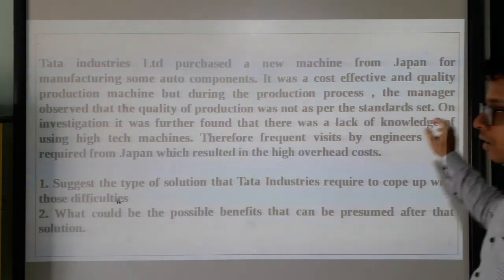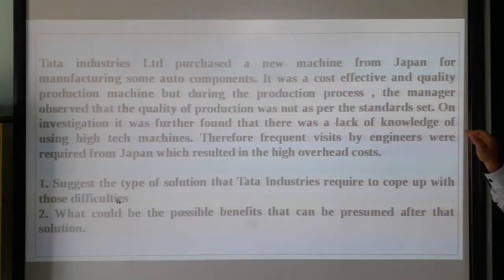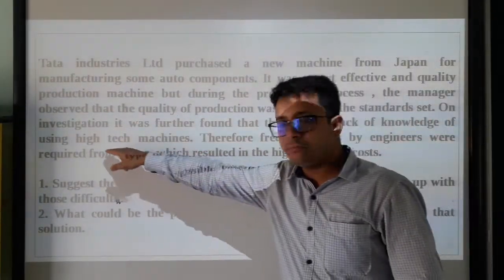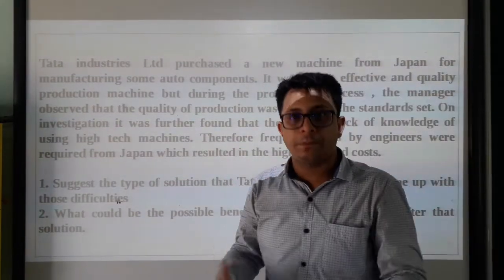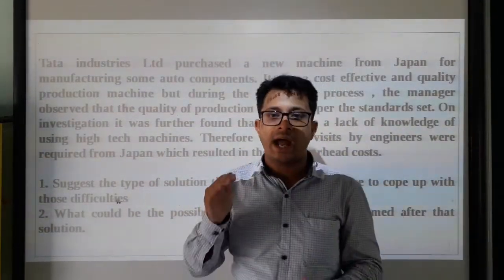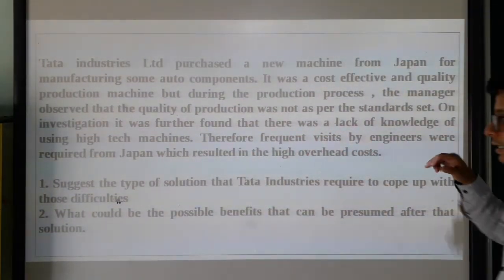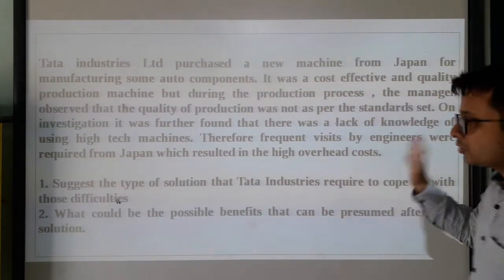Now here you see, on investigation it was further found that there was lack of knowledge of using high-tech machines. Obviously Japan will be producing high-tech machines, but the machines have not been used properly in the way they should have been used. Therefore, frequent visits by engineers from Japan were required, which resulted in a high overhead cost.